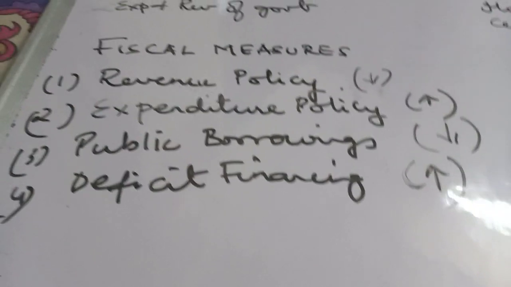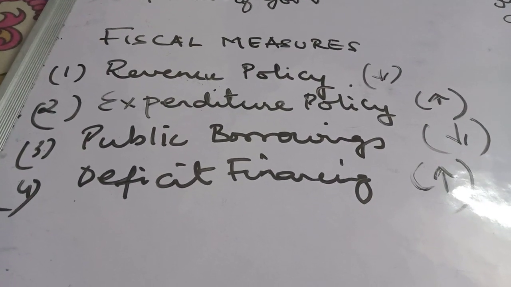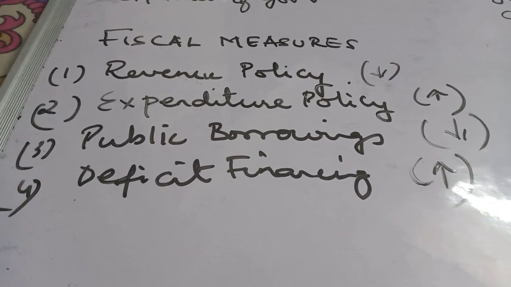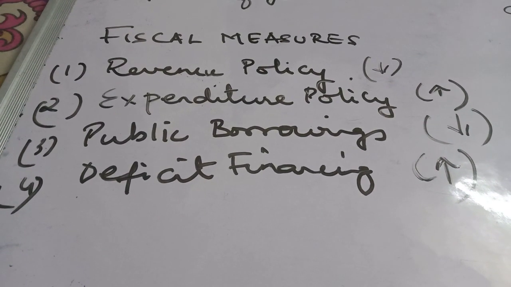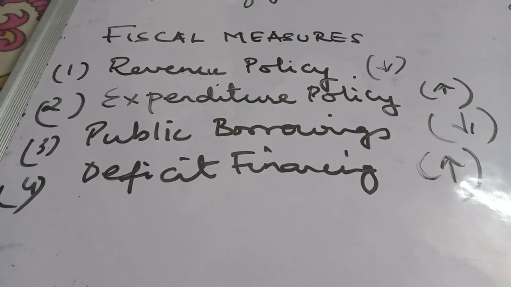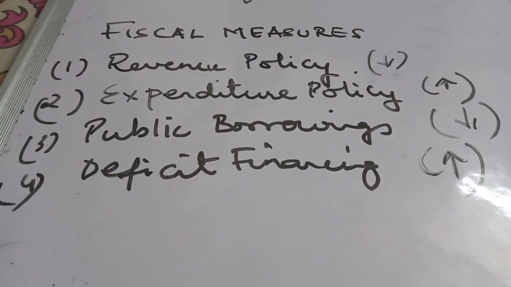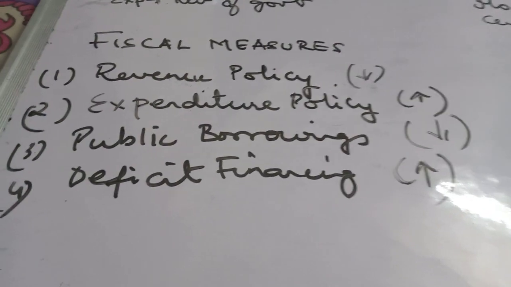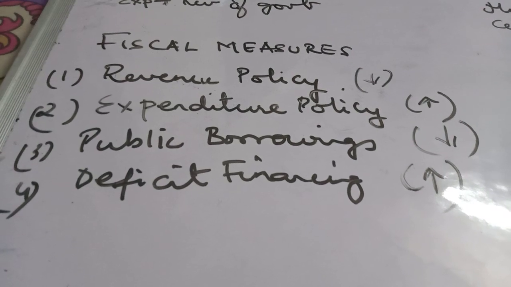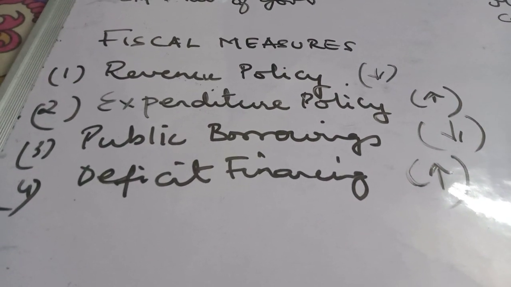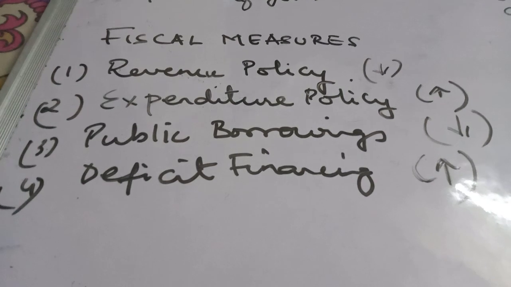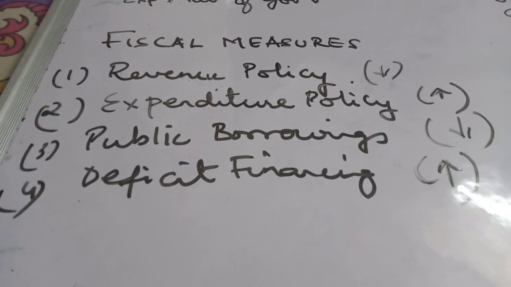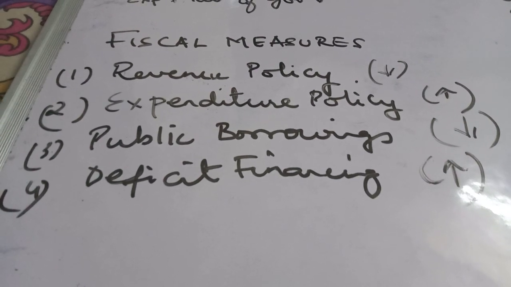During deficient demand, revenue policy: the government should reduce the rates of all taxes. This will increase the purchasing power of the people, and hence the effective demand in the economy will increase. Expenditure policy: in situation of deficient demand, the government should increase the expenditure on public works, thereby increasing the money income of people. Thus, the demand for goods and services will increase.